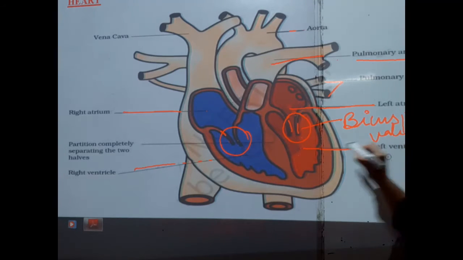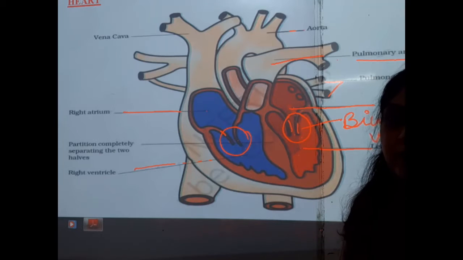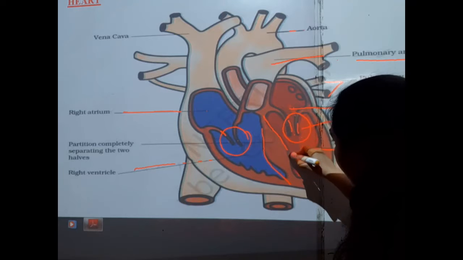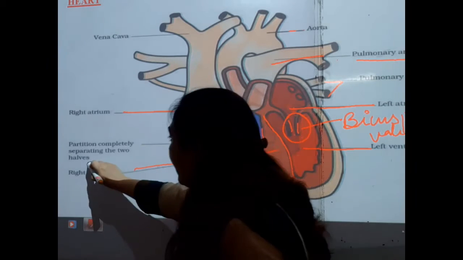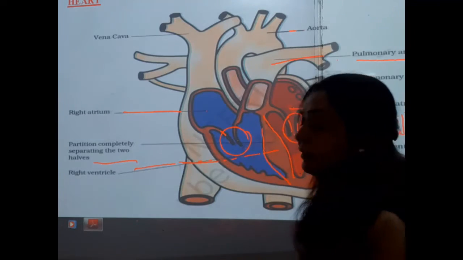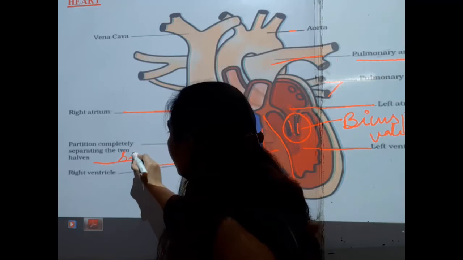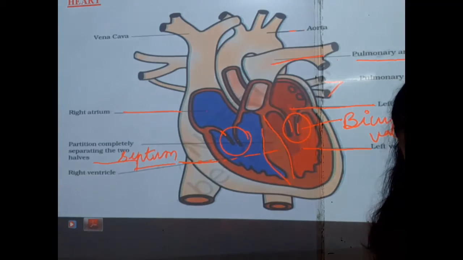Okay, and this is made up of 2 flap-like structures. Fine. And in between both the chambers, you are looking at the structure that is called the partition, completely separating the 2 halves, and that is called the septum. Okay. What are we calling here? This is called the septum.